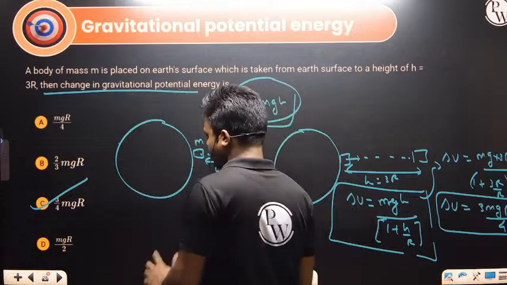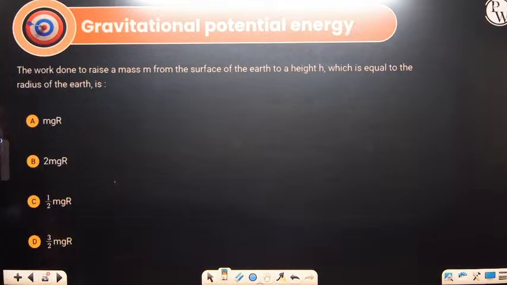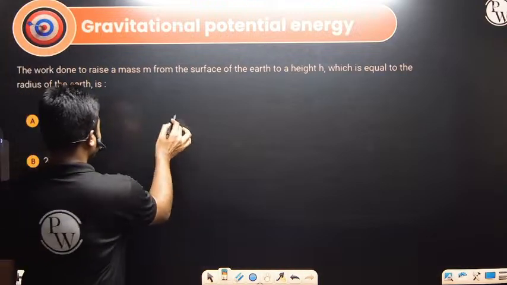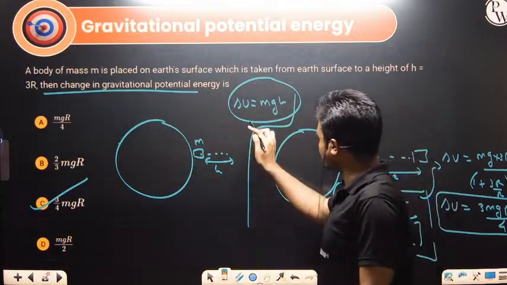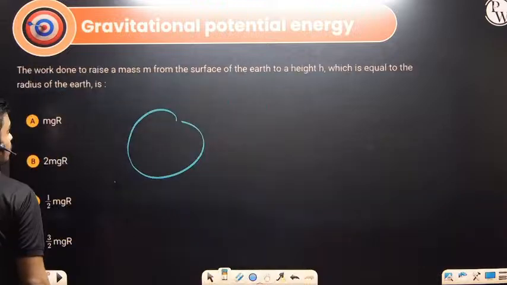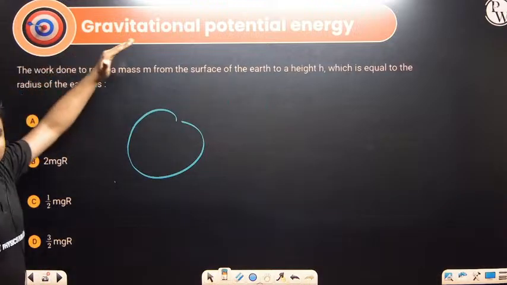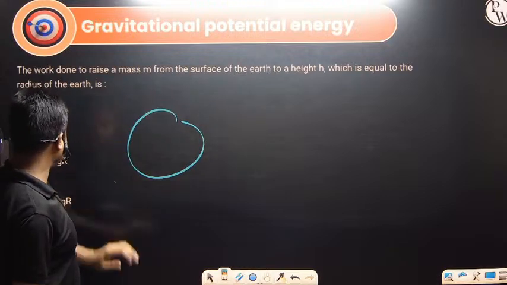Moving to the next question. Again, a similar question is there based on this. What are they asking here? Work done to raise the mass. In the previous NEET question they asked for the change in potential energy. Now they are asking for the work done to raise the mass from the surface of the earth to height h, which is equal to the radius of the earth.